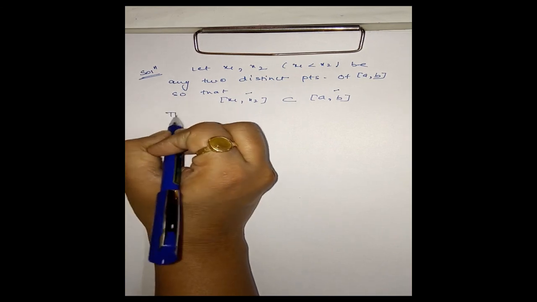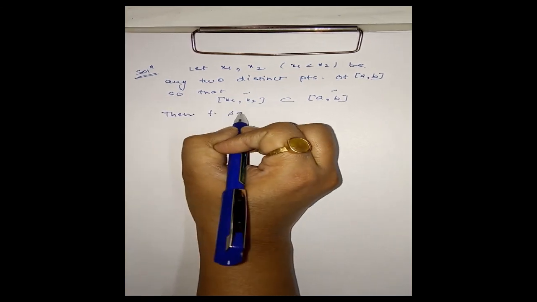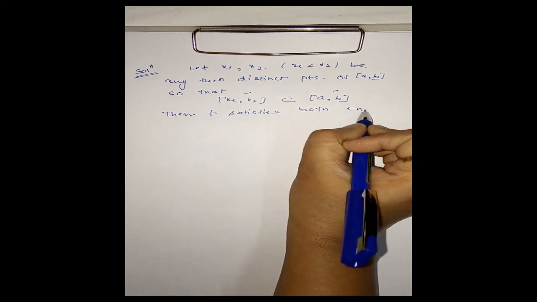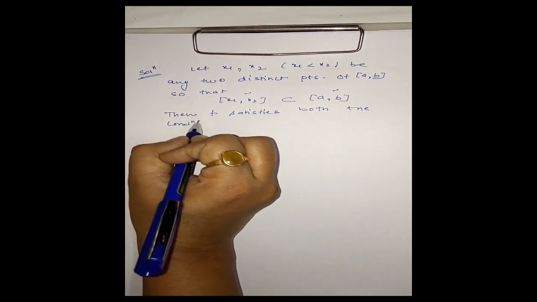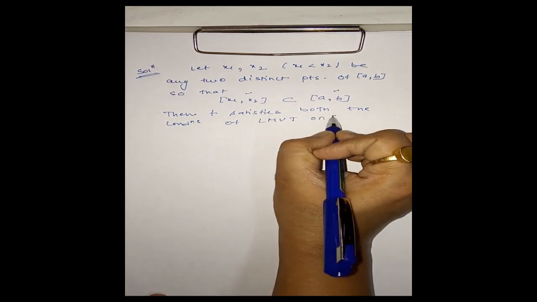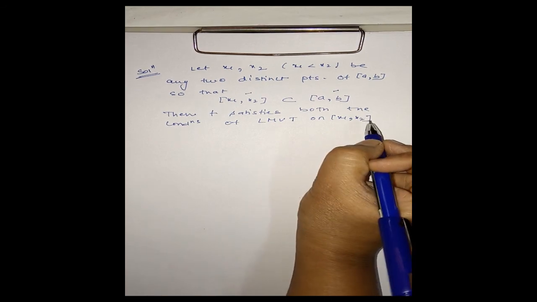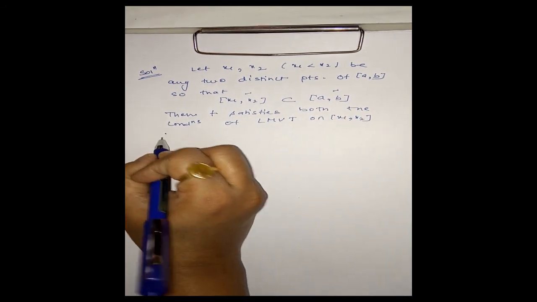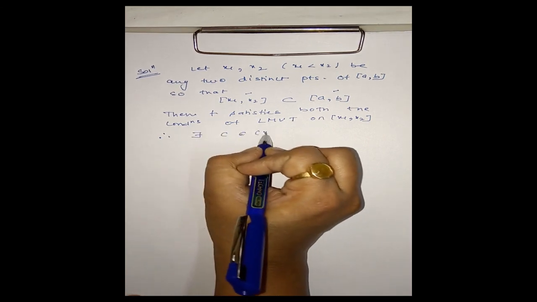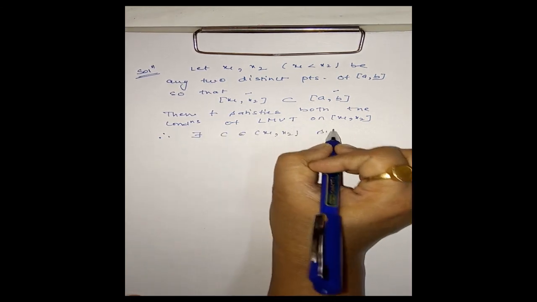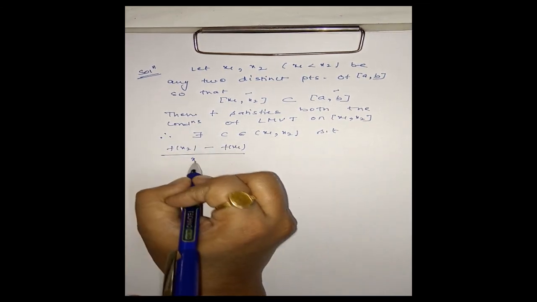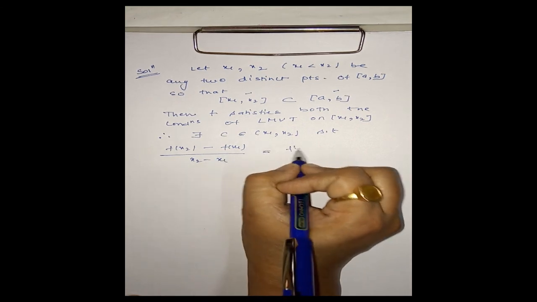Okay, then f satisfies both the conditions of LMVT, Lagrange's mean value theorem, on x1 x2, and therefore there exists at least one real number c in the open interval x1 x2 such that f of x2 minus f of x1 divided by x2 minus x1 is equal to f dash c.